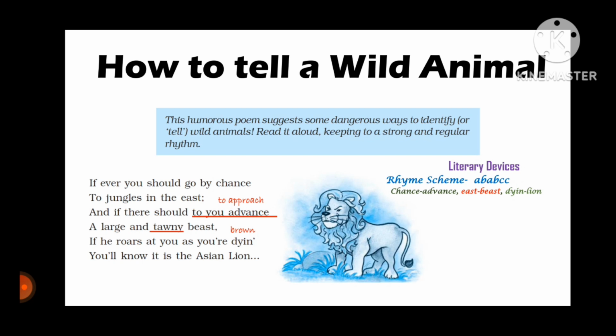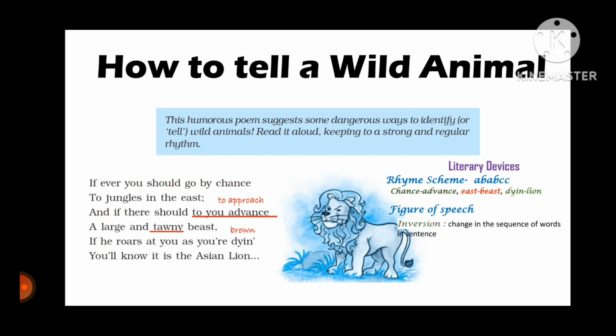Now, the last words dine and lion are actually not rhyming, but the poet has taken poetic liberty by changing the spelling of the word dine in such a way that we pronounce it as dine. He has done it to rhyme it with lion. So, poetic liberty has been taken by the poet.